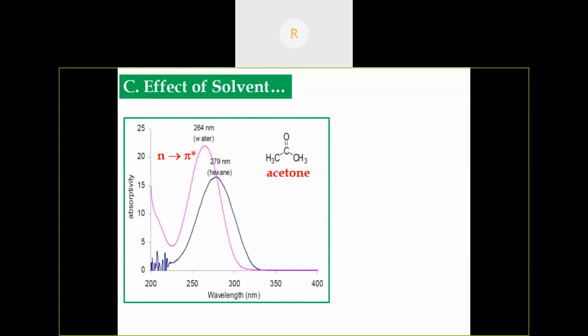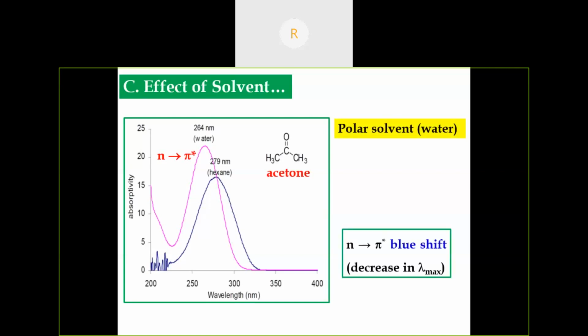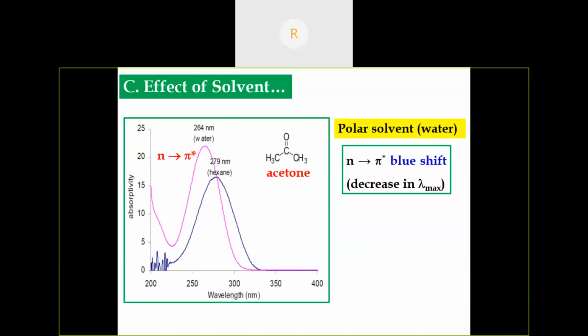So consider the example of acetone. Here the lambda max value for acetone is theoretically 274 nanometer. So what happens when there is a presence of a polar solvent? In polar solvent, n to pi star transition, as I said earlier, is a blue shift. So from 274 nanometer, there is a blue shift. There is a 264 nanometer lambda max for n to pi star transition of acetone.